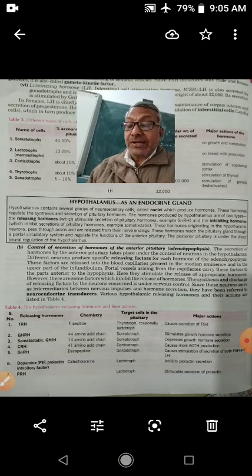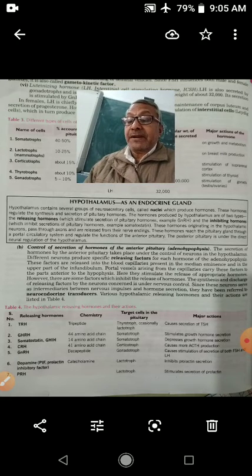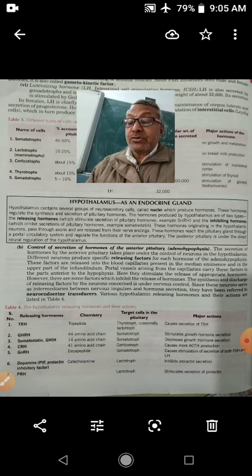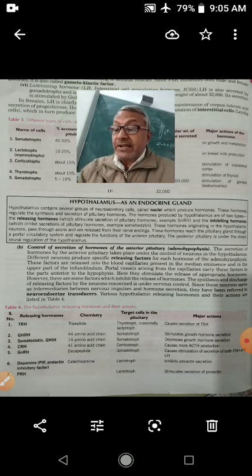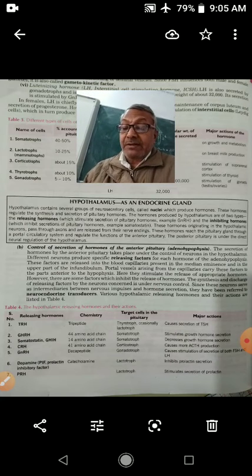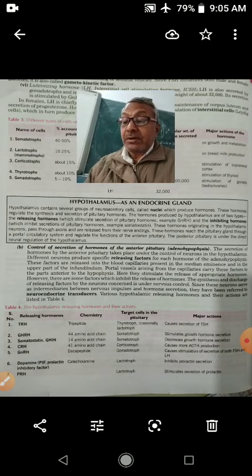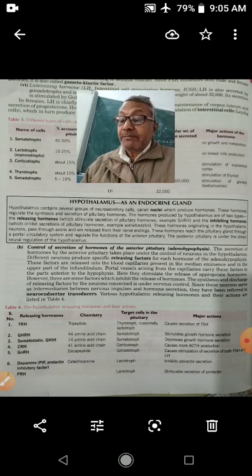So children, I told the different types of releasing hormones and inhibiting hormones which are secreted by hypothalamus. With the help of these hormones, hypothalamus control the pituitary.